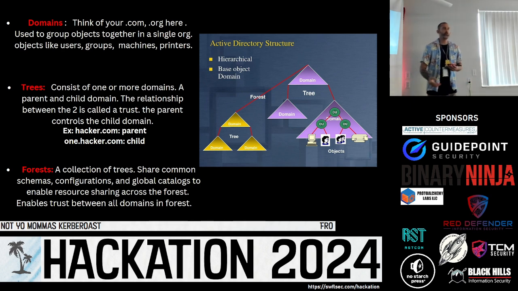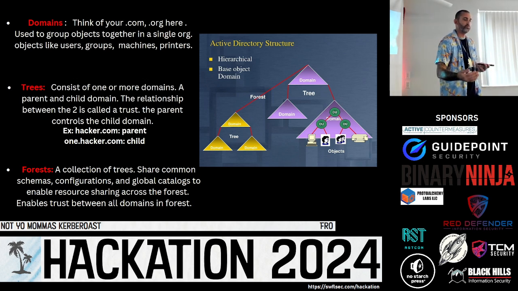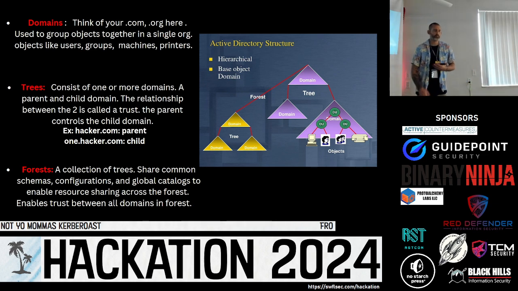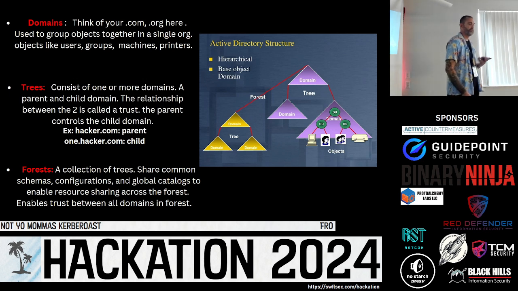So if you have multiple domains, now you have a tree. So it's multiple domain names in a tree. A tree consists of one or more domains, right? The relationship between these two is called a trust. You have a parent domain and a child domain.